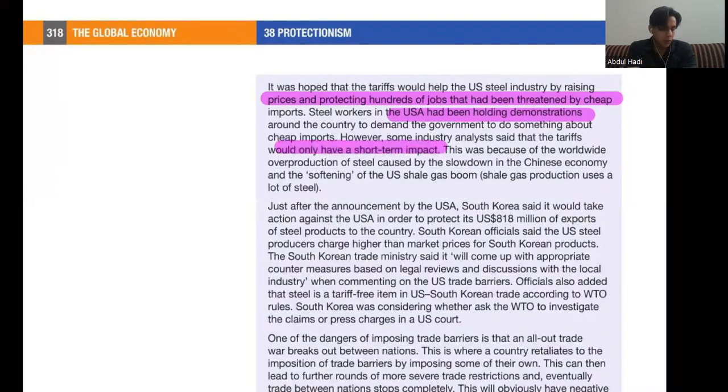This was because of the worldwide overproduction of steel caused by the slowdown in the Chinese economy and the softening of the US gas boom. Shale gas production uses a lot of steel. So since there is a rise in demand of steel to produce that shale gas that was produced in US, people knew that US will need steel. That is the reason why they were trying to sell as much steel as they could.